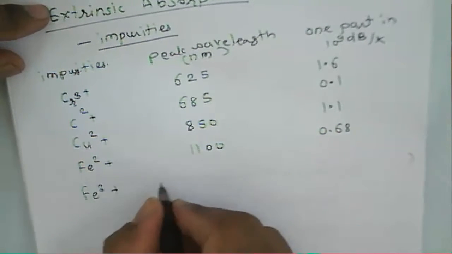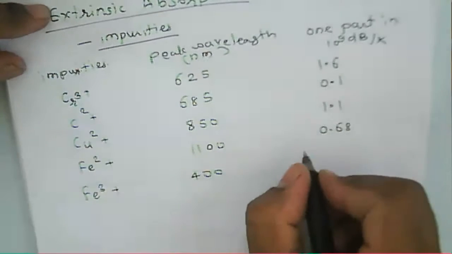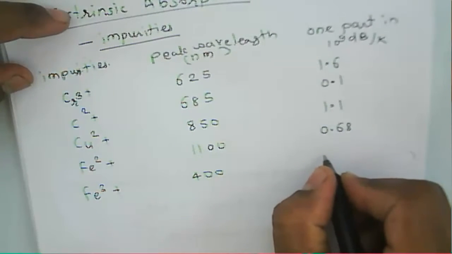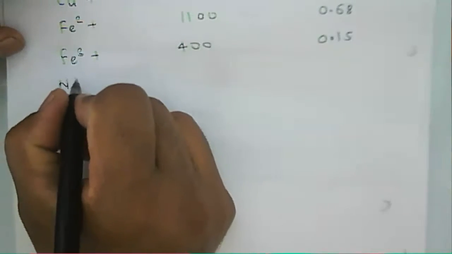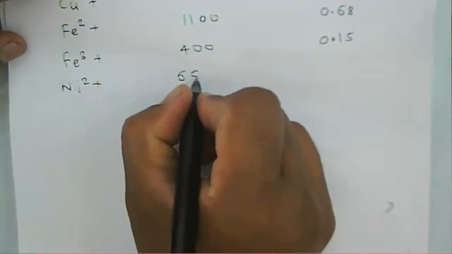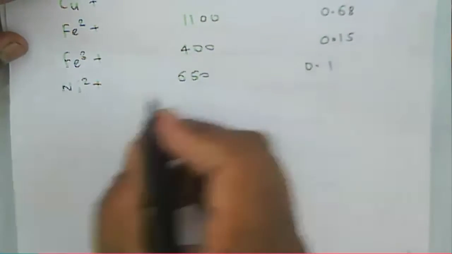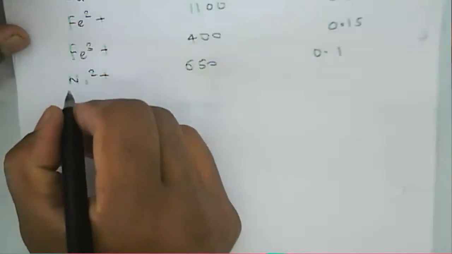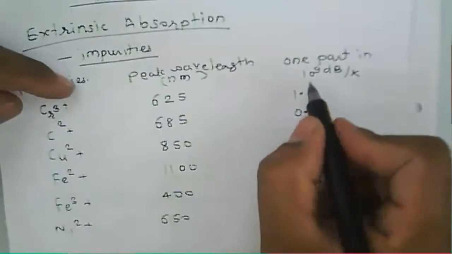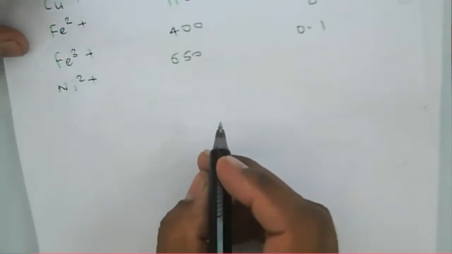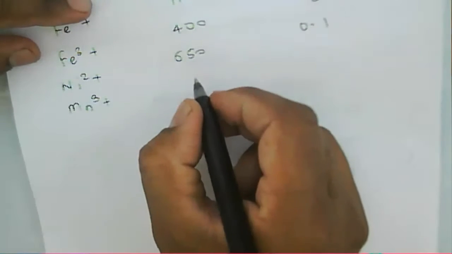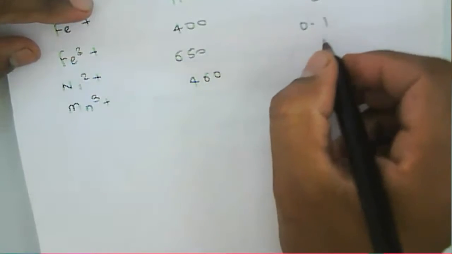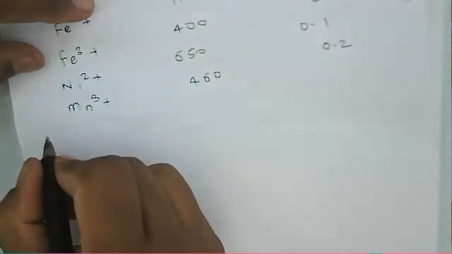Fe3+ has 400 nanometer as the peak wavelength, and the attenuation is about 0.15. Then Ni2+ has a wavelength of 650, and it has an attenuation of 0.1. An attenuation of 0.1 means 1 part in 10 raised to the power 9 dB per kilometer. So I'll show you one particular graph. In that, how much will be the attenuation for the intrinsic absorption and the extrinsic absorption, and what will be the total loss.